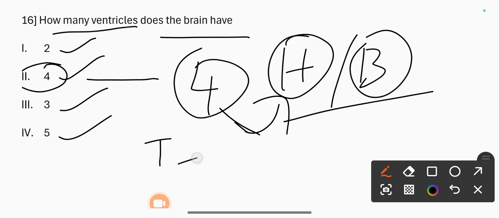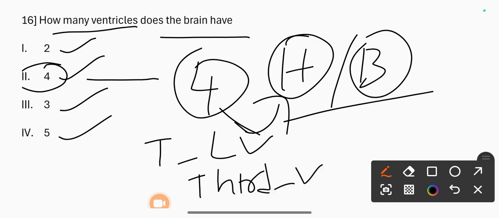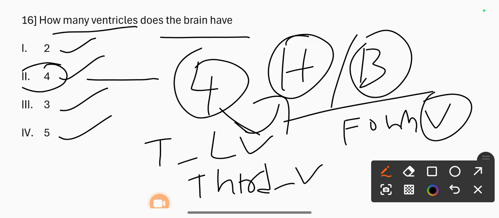Okay, 2 lateral ventricles, the third ventricle and the fourth ventricle. So how many ventricles does the brain have? 4. Correct option is 3, 4.